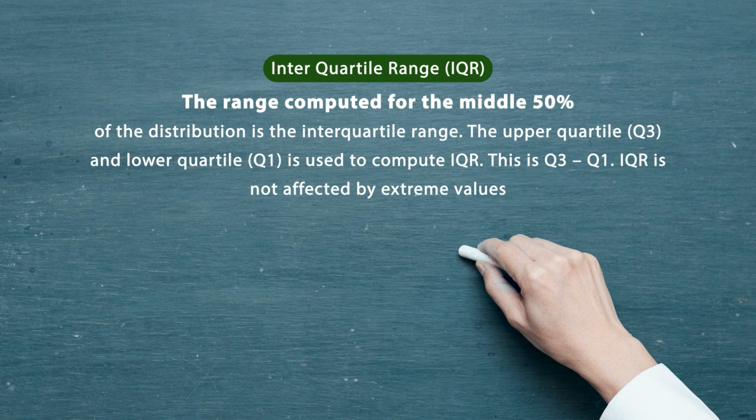In the interquartile range we calculate Q3 minus Q1, where Q3 stands for the 75th percentile and Q1 is the 25th percentile. So IQR, the acronym we use for interquartile range, is not affected by extreme scores.